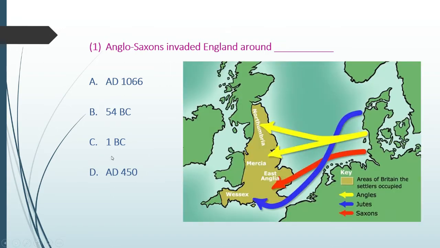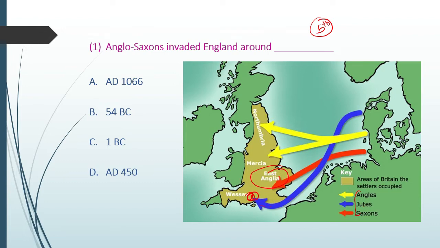During 450, three different Germanic tribes invaded Britain, or better said, England. The Angles invaded Mercia and Northumbria, the Jutes invaded Wessex, and the Saxons invaded East Anglia. These three Germanic tribes invaded Britain in the 5th century. That's why it is called the Anglo-Saxon invasion.